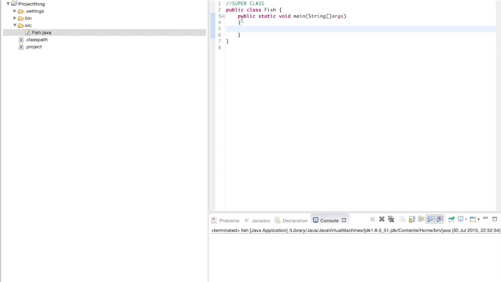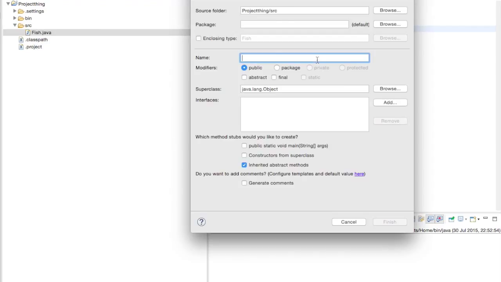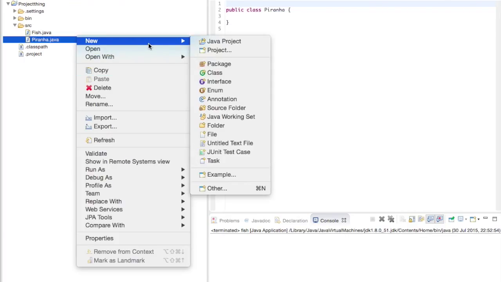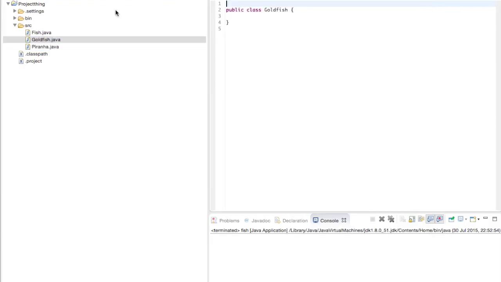They're just fish. So anyway, we have a superclass. Let's create two more classes, like I just mentioned. So we'll say class, and we'll have piranha. And we'll also have our lovely goldfish.